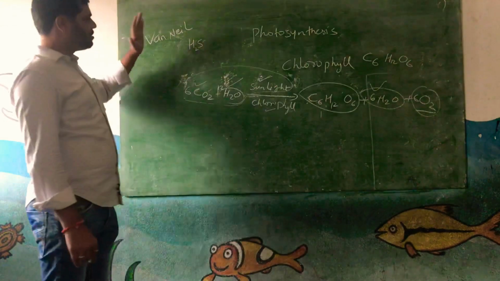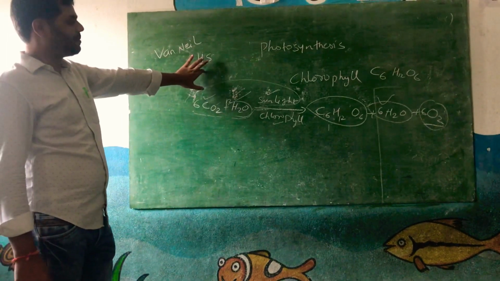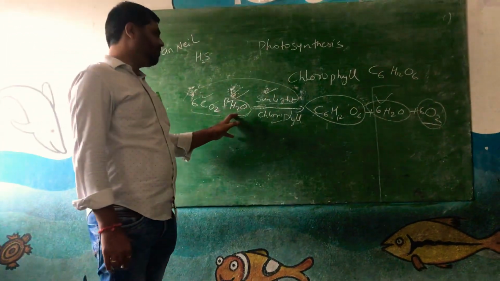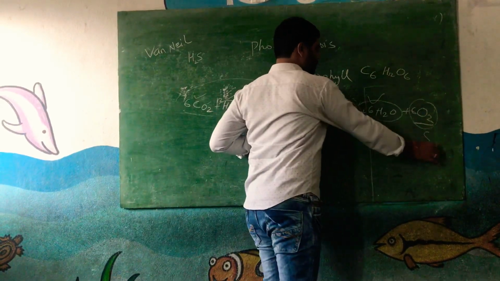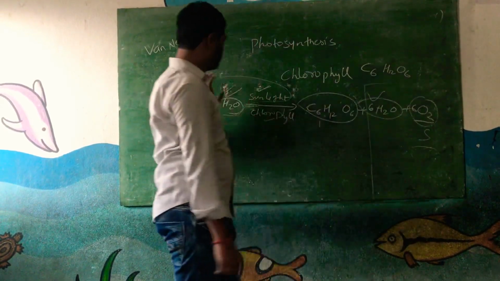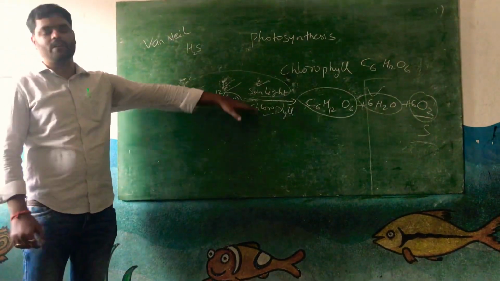But when they initially used H2S, hydrogen sulfide, in the presence of the water molecule, finally they didn't get oxygen, they got only sulfur. Then this is not the correct equation for photosynthesis. Then he replaced this H2S with the water molecule, and then we got this equation.